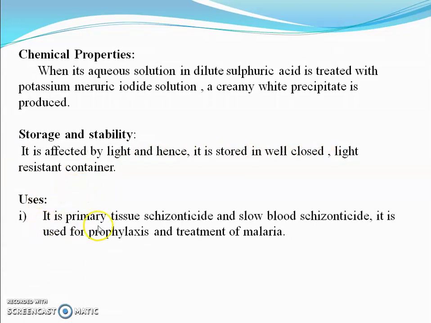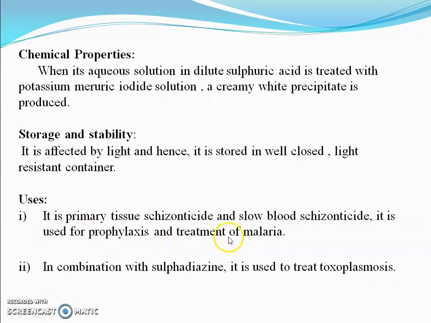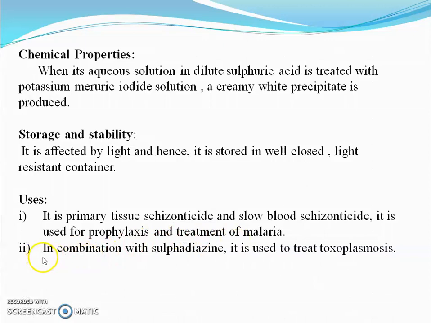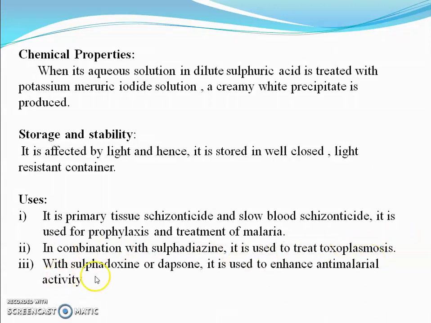Uses. It is a primary tissue schizonticide and slow blood schizonticide. Therefore, it is used for prophylaxis and the treatment of malaria. Second use, in combination with sulfadiazine, it is used to treat toxoplasmosis. With sulfadoxine or dapsone, it is used to enhance antimalarial activity.